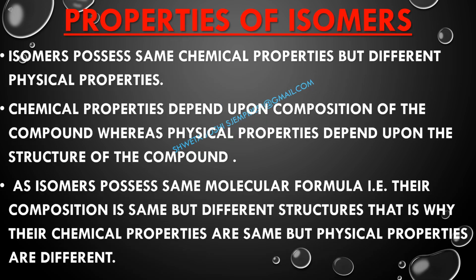Now covering properties of isomers. Isomers possess same chemical properties but different physical properties. Chemical properties of a compound depend upon its composition, whereas physical properties depend upon the structure of the compound. As isomers possess same molecular formula, that is their chemical composition is same but different structures, that is why they possess same chemical properties but different physical properties.